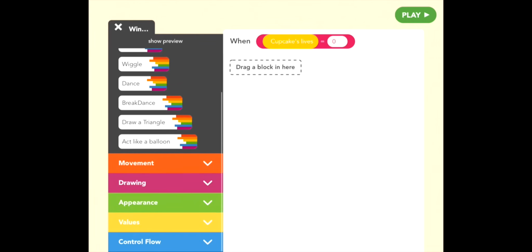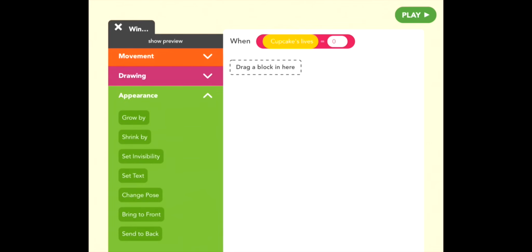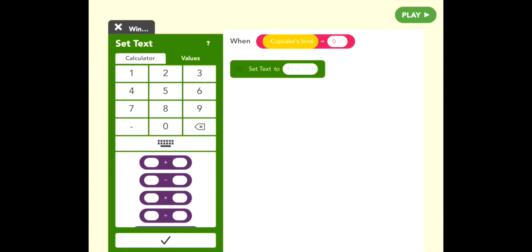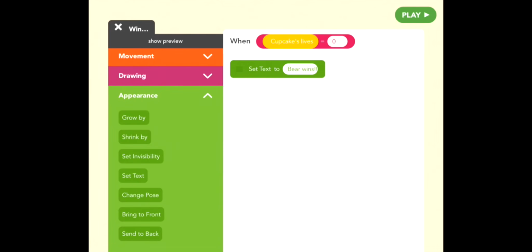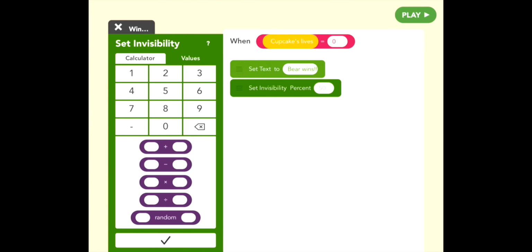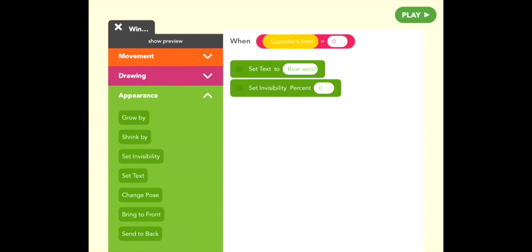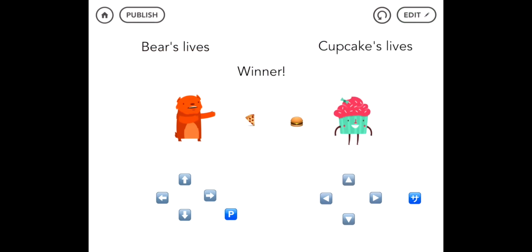So this is when Cupcake loses, right? So Bear wins. So set text to Bear wins, exclamation mark, because it's exciting, and then set invisibility to 0. Cool. Now let's test that out.